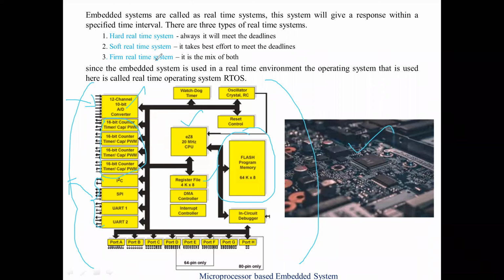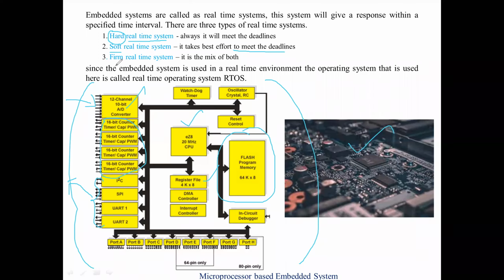So this model, what we call a real-time system, right? We differentiate it as a hard real-time system, which indicates that it meets the deadline, that is, it gives a response accurately. Another type we call soft, that is, it may give approximate output. It gives its best effort to meet the deadline, but that is approximate. The data will not be so accurate. That is the point I would like to make.